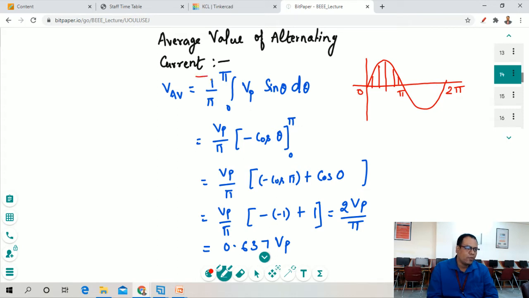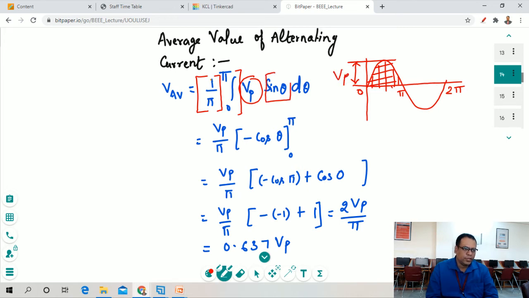That's why we are taking the integration from 0 to pi and we take 1 upon pi. So we start integrating this area, the first half cycle. We consider the limit from 0 to pi and we take the maximum amplitude, which we can represent as Vp.